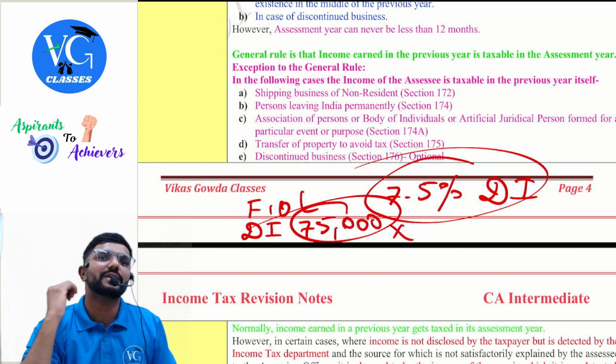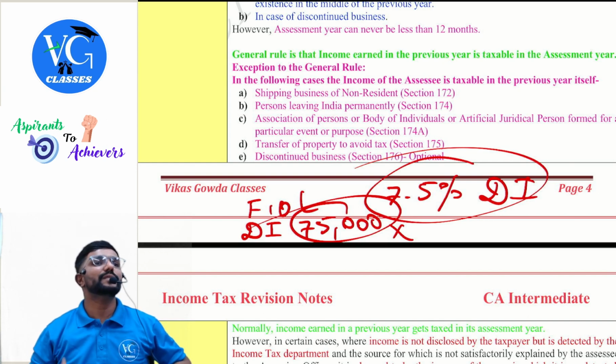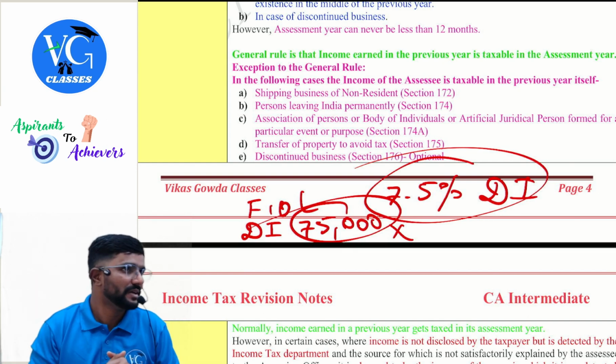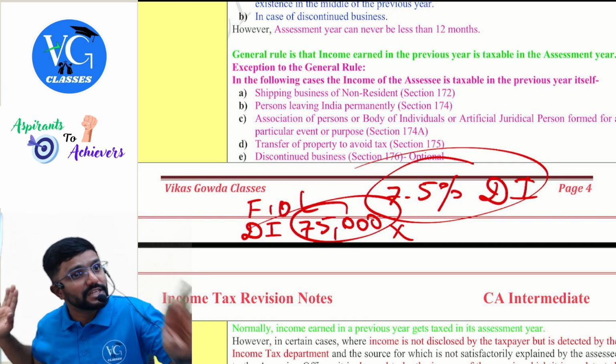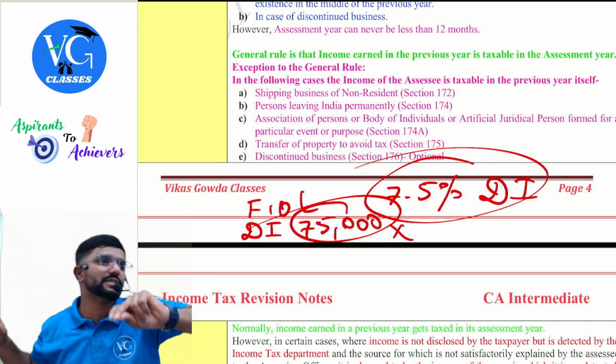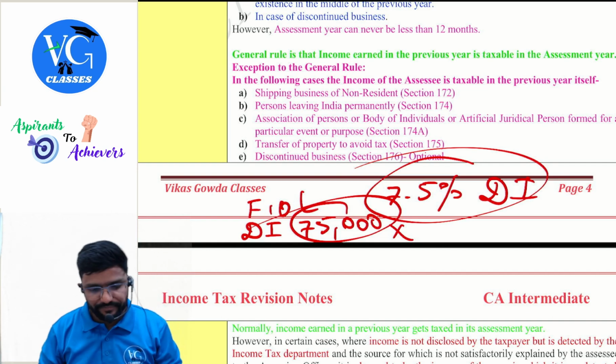So for us, whatever we would have earned till 31st July, we will be liable to pay tax as an association. As an association will be different, as an individual I will be different. Now as an association, whatever income we have from the association, we have to pay tax on that.